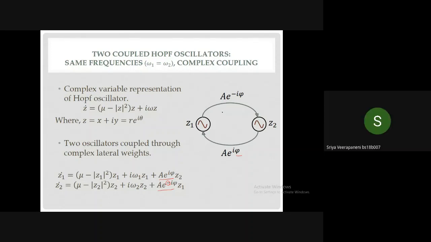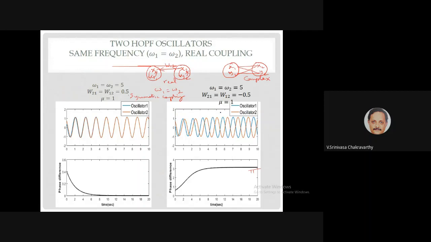I had a doubt. Why do we take the coupling constants to be symmetric? Only if you take them to be symmetric will you have a stable phase difference. And if they are symmetric and real, there are only two possibilities: both positive or both negative. If you have one positive and one negative, they can keep chasing each other, the two oscillators. They won't stabilize. The theorem which says they will have a stable phase difference requires that there is symmetry.